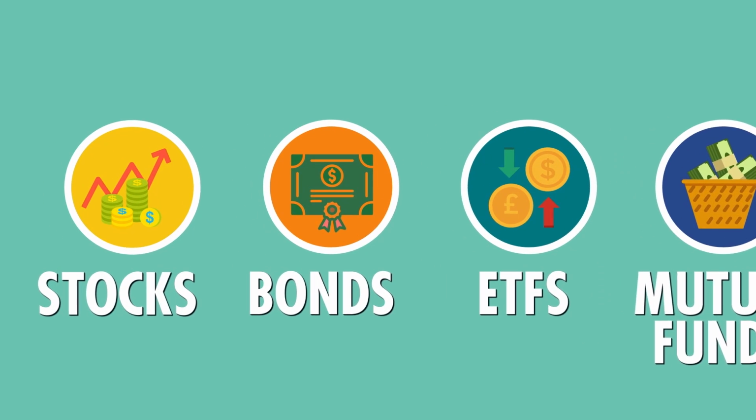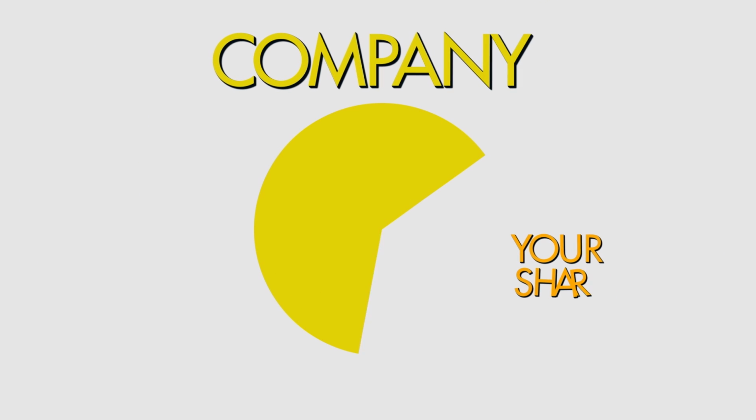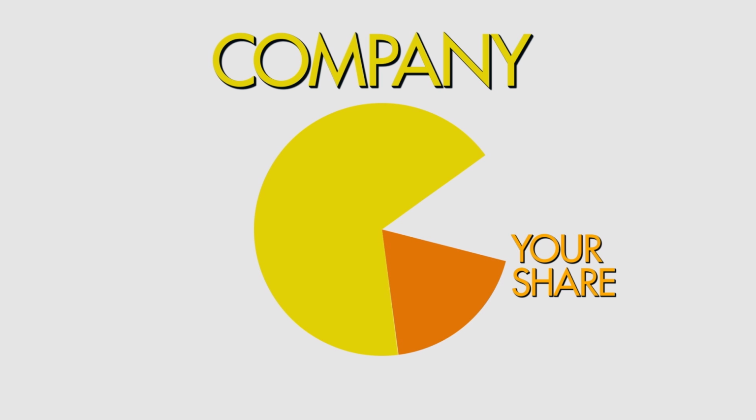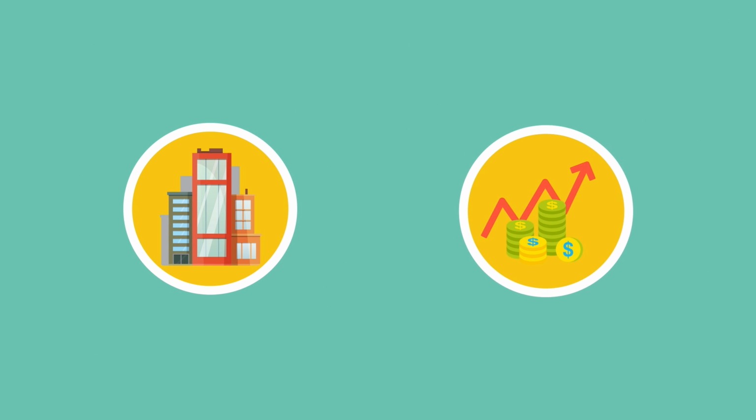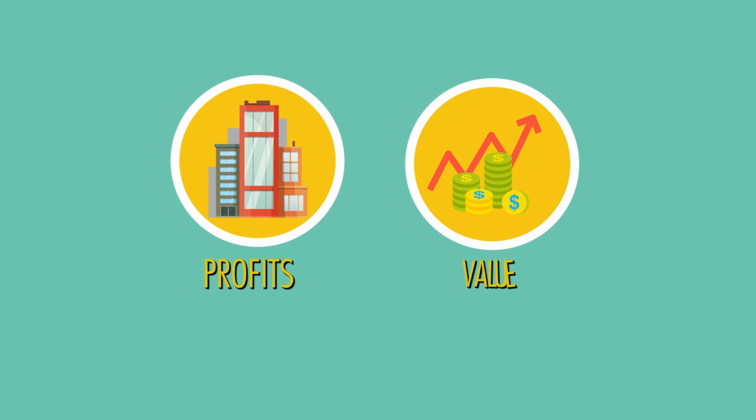When you purchase a stock, you're buying a share or partial ownership of a company. Your slice of the ownership pie depends on how many stocks you buy and how many the company has issued. As one of many owners of the company, you share in its profits and its losses. When the company makes profits, the value of its stock can increase.